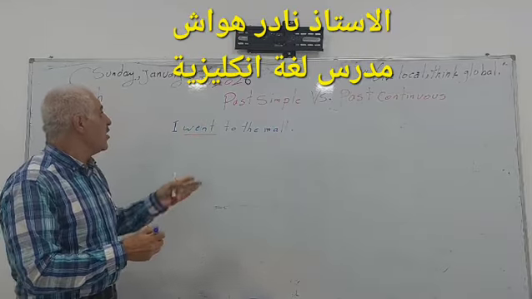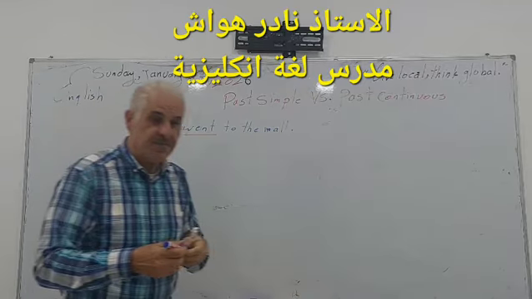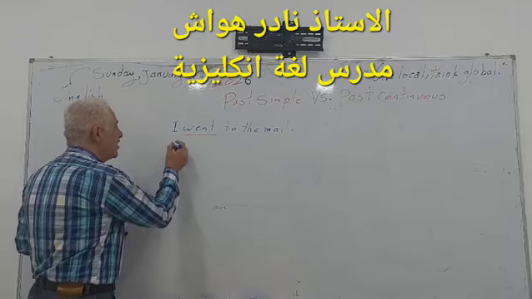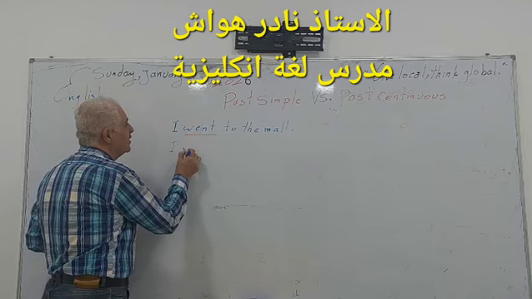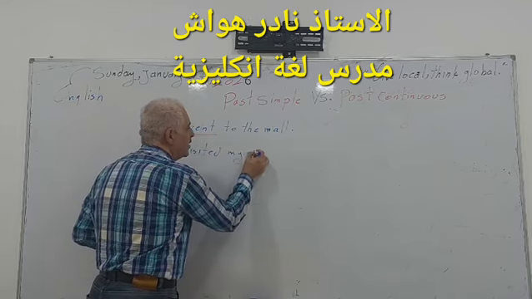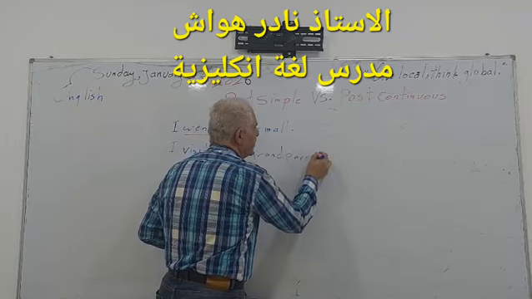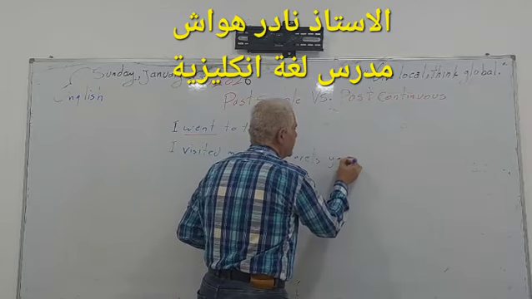Okay, Rashid, what did you do yesterday? I visited my grandparent yesterday. Excellent.